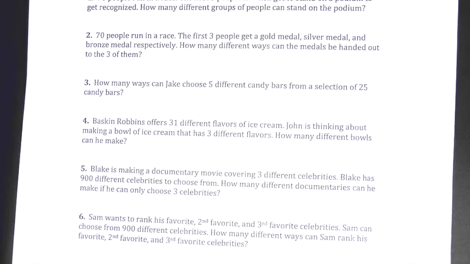So on these ones, we're not actually solving them out. We're just identifying, is it permutations, does order matter? Or is it combinations where order does not matter? So let's look at the first one here. It says 70 people run in a race. The first 3 people to finish get to stand on a podium and get recognized. It says how many different groups of people can stand on the podium? How many different possible groups of people could stand on that podium? Is that combinations or permutations?